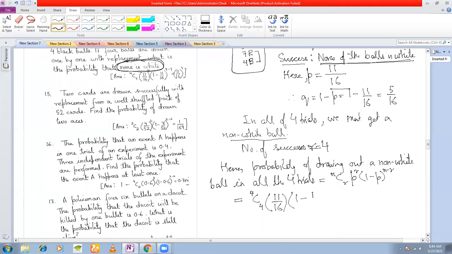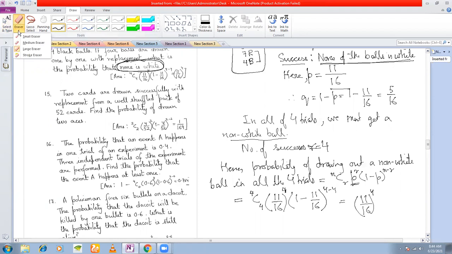So 4C4 into 11 by 16 to the power of 4 into 1 minus 11 by 16 to the power of 4 minus 4, which is simply 11 by 16 to the power of 4. This is because we put it to the power of R, P to the power of R, you see. So therefore, this should be 11 by 16 whole to the power of 4, and that is your probability. Fine. So this is how we work out these problems.